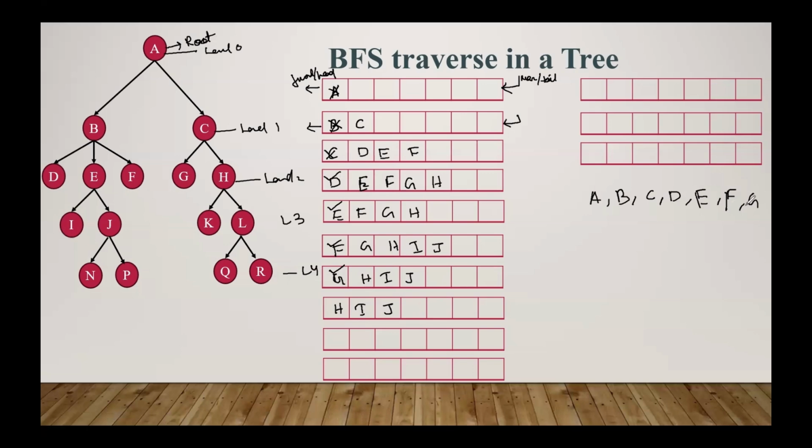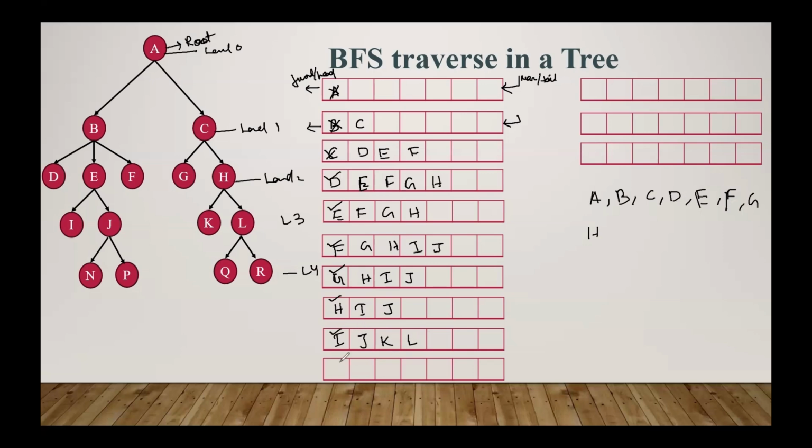Now all the successors of G. Is there any successor? No, there is no successor. Then next iteration we make this one a visited node. So this is visited. Then I, J should be present. Now, whenever we remove H, what happens? Successors are K and L. So K and L are stored inside this one.